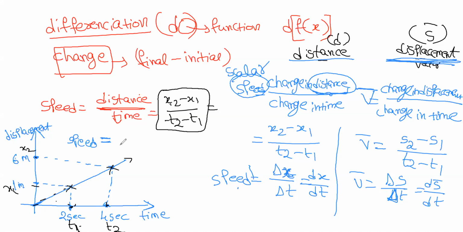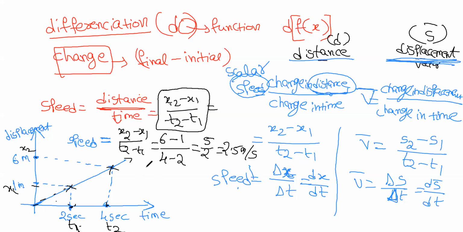So the formula is x2 minus x1 by t2 minus t1. x2 is 6 minus x1 is 1, by 4 minus 2. That is 5 by 2, so we will get 2.5 meters per second. You should not take 1 by 2 and 6 by 4. That is wrong. They have given the positions directly.